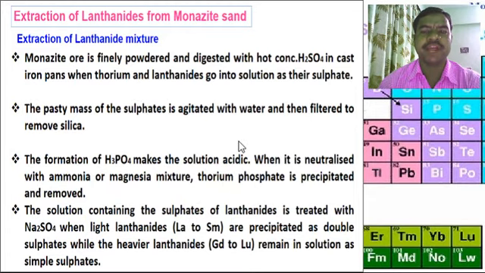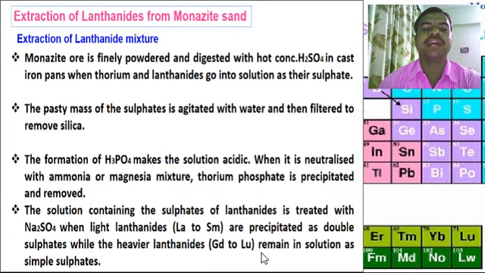Extraction of lanthanide mixture. Monazite ore is finely powdered and digested with hot concentrated sulfuric acid in cast iron pans, when thorium and lanthanides go into solution as their sulfates. Then the pasty mass of these sulfates is agitated with water and filtered to remove silica. The formation of H3PO4 makes the solution acidic. When it is neutralized with ammonia or magnesia mixture, thorium phosphate is precipitated and removed.